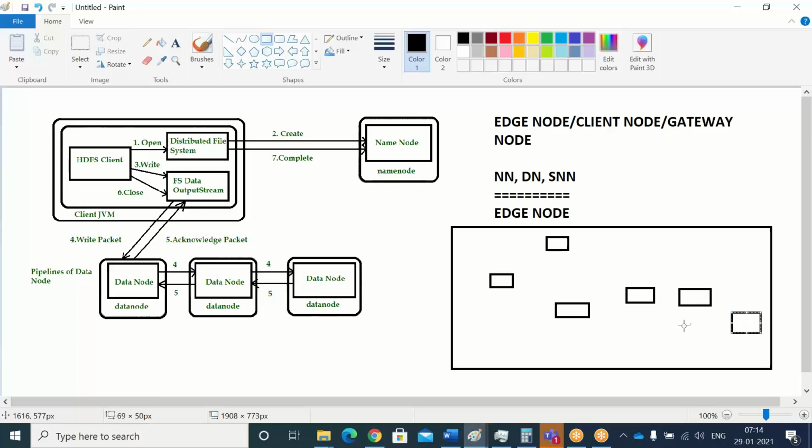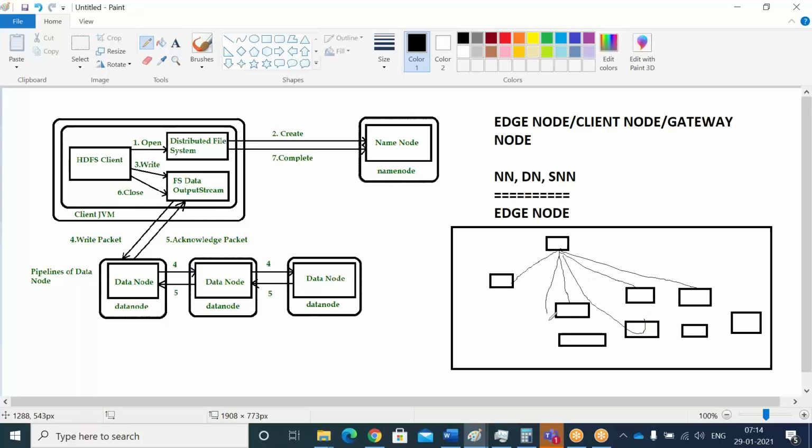Like this I am having the cluster. This is my name node. Let me take a pencil. Like this we have all the connections with your data nodes. All will be connected to your name node. Like this I have my cluster.